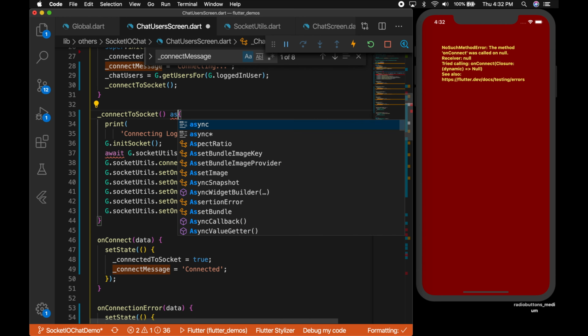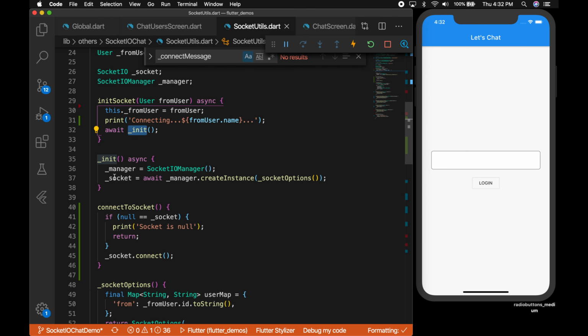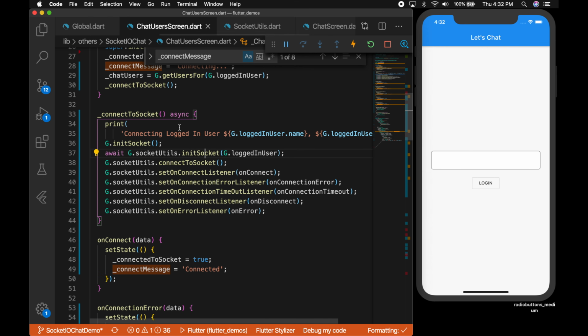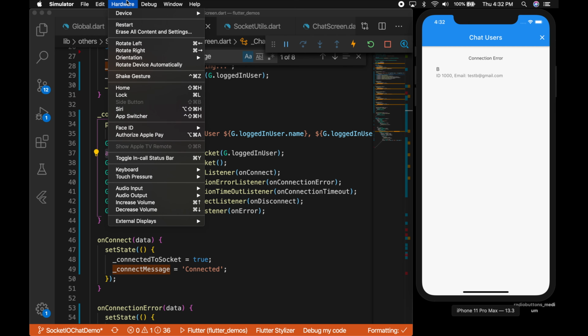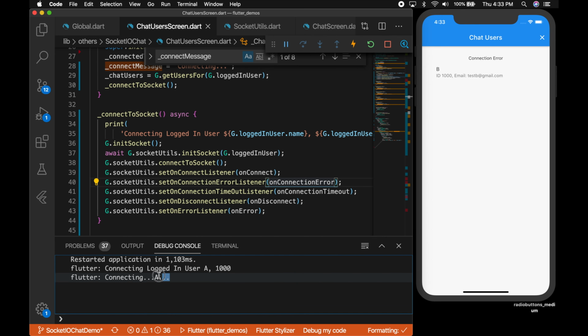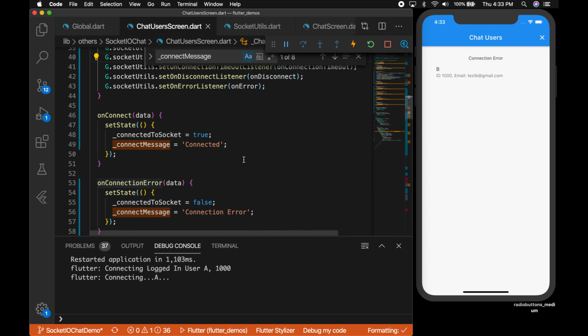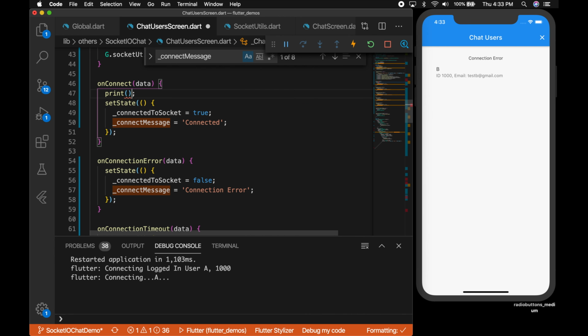So we should wait for the socket to be initialized. Okay, so you can see those are our asynchronous functions, and we need to add a wait and wait for it to complete. So you can see that error is gone, and it's showing connection error because our server is not running, and it's trying to connect to a server which is not running, so it's showing connection error.